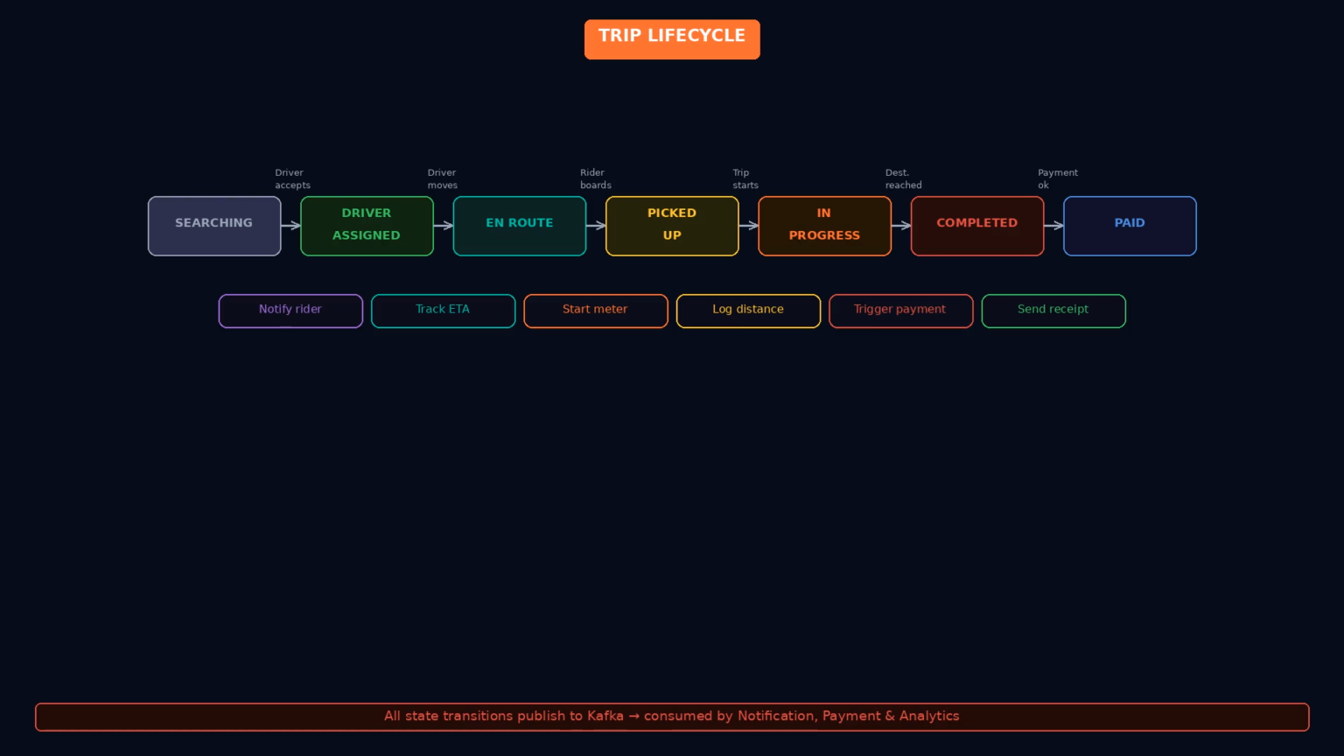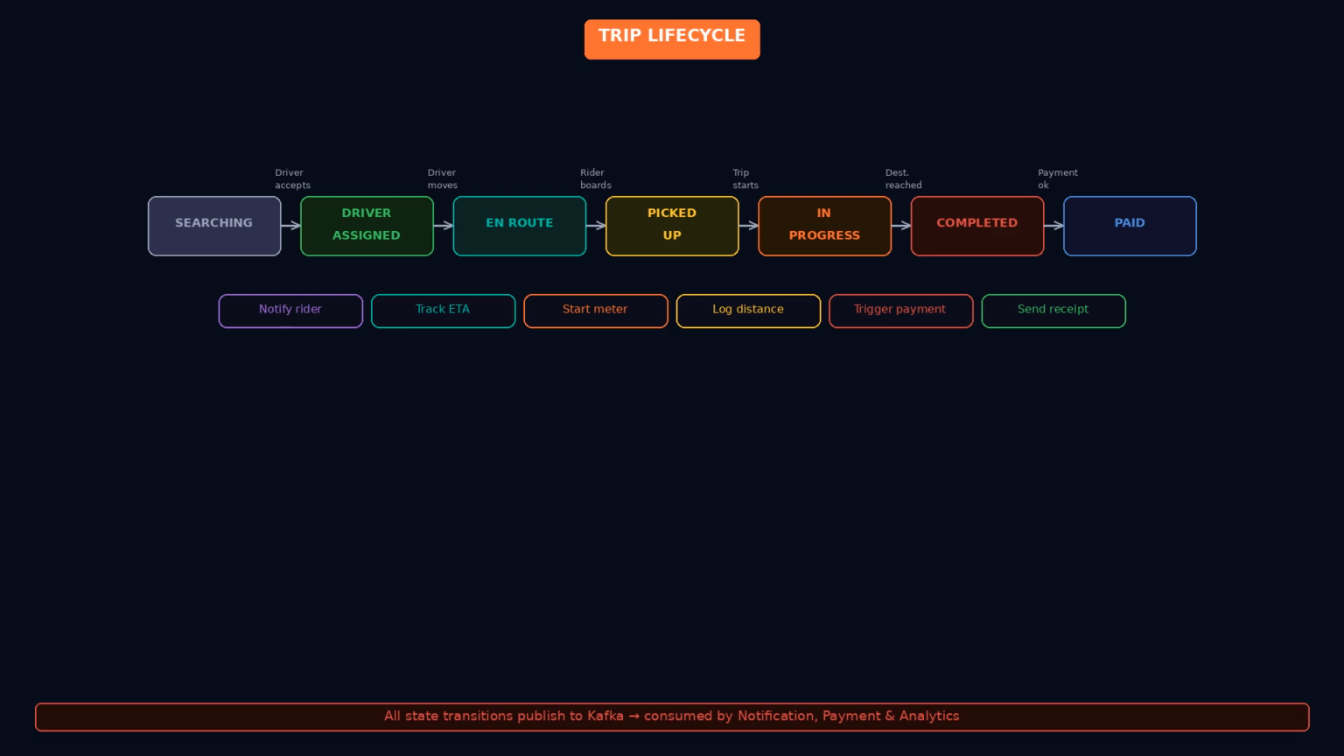A trip has several status transitions, and the trip service owns all of them. Here's the life cycle: searching, then driver assigned, then driver en route, then rider picked up, then trip in progress, then trip completed, and finally, payment processed. Each transition triggers side effects. For example, when a driver is assigned, the notification service sends a push notification to the rider. When the rider is picked up, the trip service begins tracking distance for fare calculation. When the trip ends, the payment service is triggered.